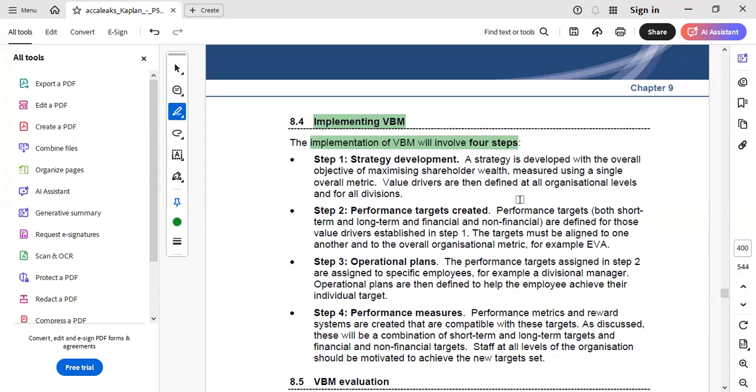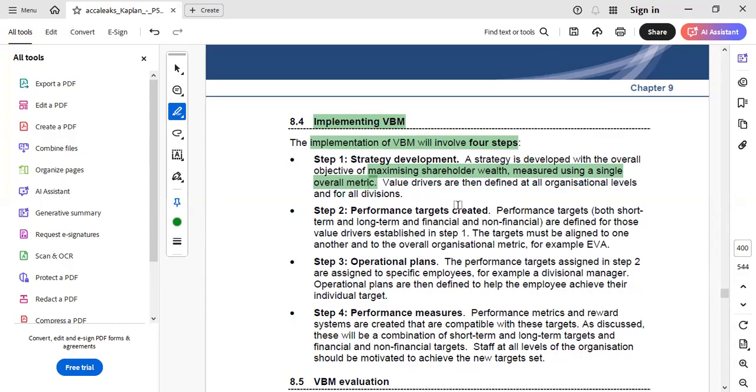On the other hand, if economic value added, that is EVA, is used by the organization, and the entity meets its EVA targets, then this would surely mean that it would be able to create value for its shareholders. And for that, a strategy for maximizing shareholders' wealth, measured using a single overall metric, economic value added, is laid out.